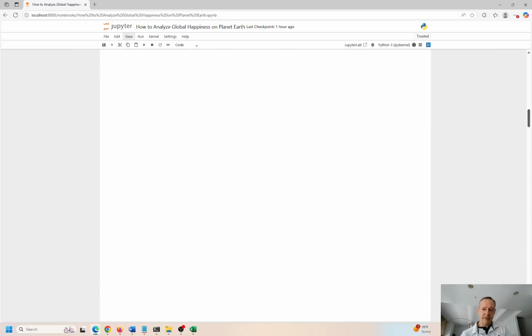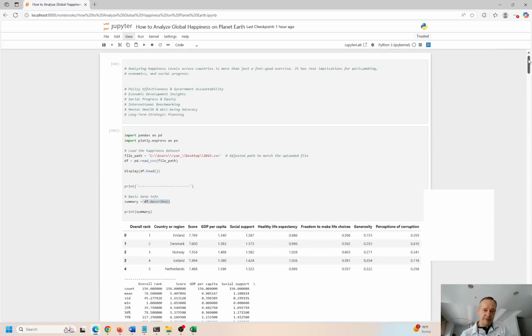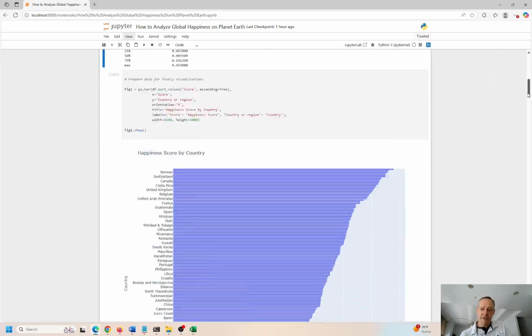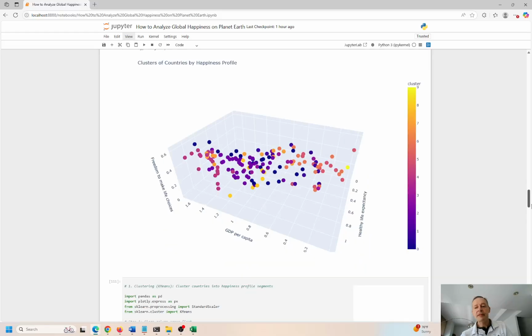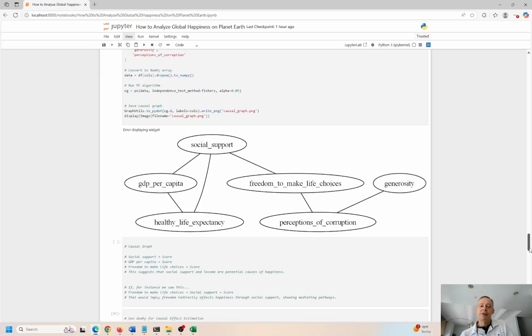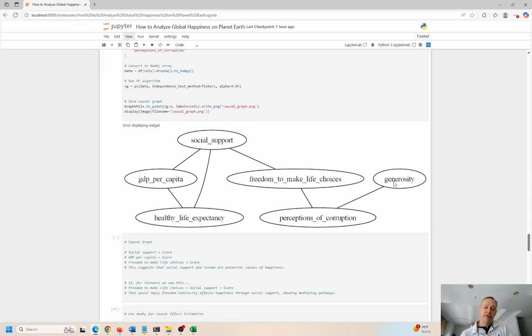Okay, so if I go back here, remember, we had a bunch of features that we were looking at the beginning: GDP, social support, health, life expectancy, freedom to make life choices, generosity, perception of corruption. Which of these are going to have a high statistical impact on score? That's what I want to know. So I did all this preliminary analysis to try to find out. You can see the relationships here. Generosity has a direct impact on perception of corruption, but not freedom to make choices. I think that makes sense. Generosity and freedom to make choices really don't have any relationship.